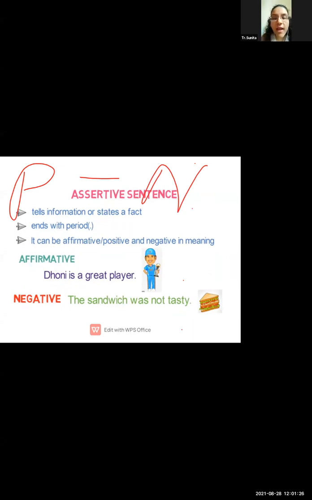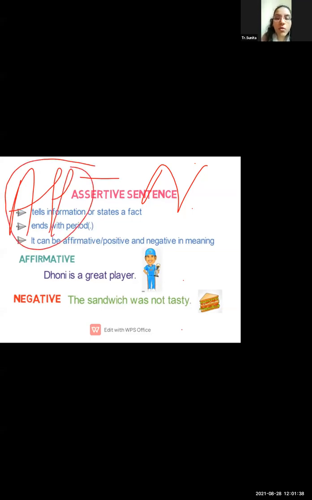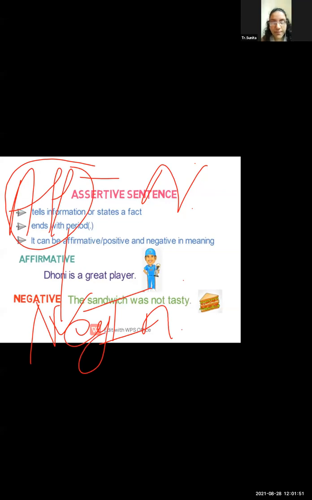Now we have to convert affirmative into an interrogative. But a simple interrogative? No. It should be a negative interrogative.